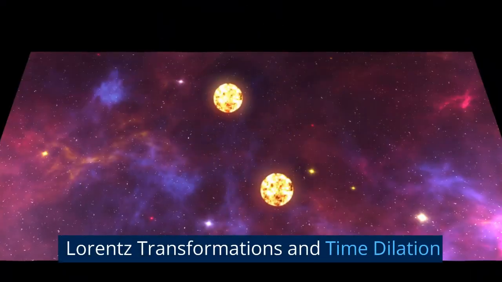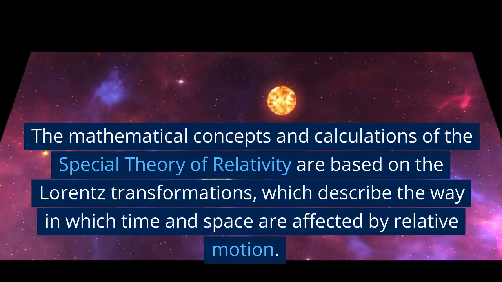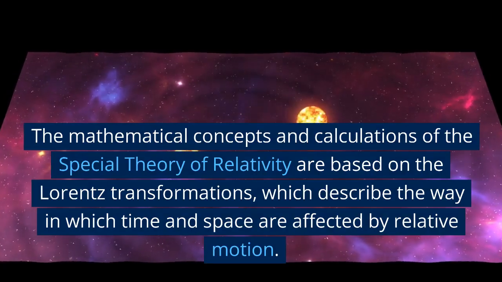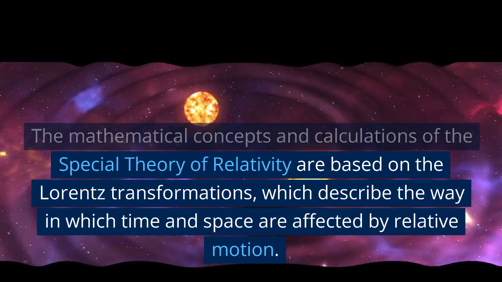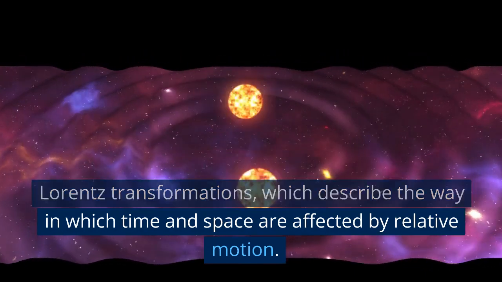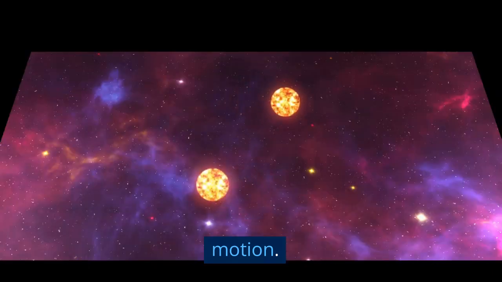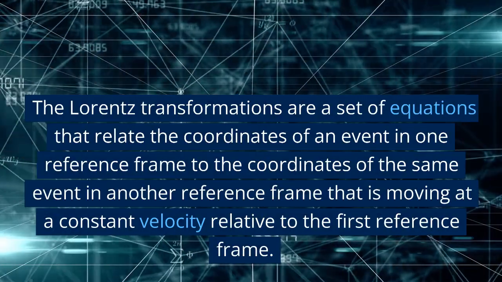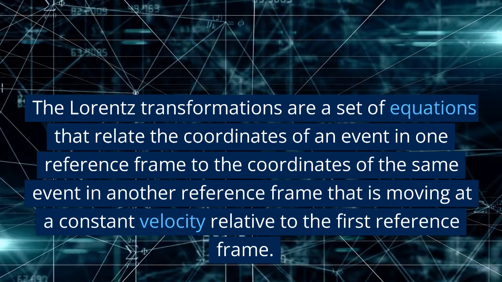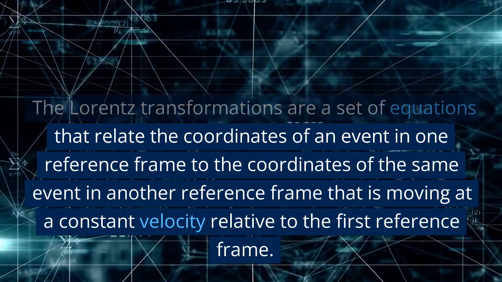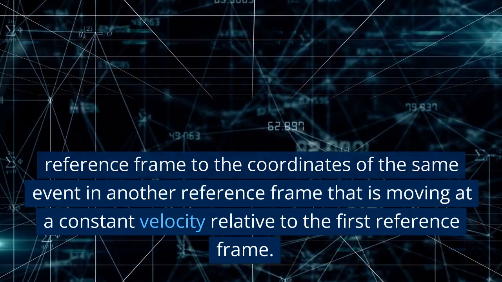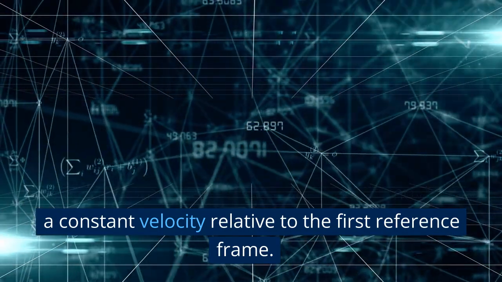Lorentz transformations and time dilation. The mathematical concepts and calculations of the special theory of relativity are based on the Lorentz transformations, which describe the way in which time and space are affected by relative motion. The Lorentz transformations are a set of equations that relate the coordinates of an event in one reference frame to the coordinates of the same event in another reference frame that is moving at a constant velocity relative to the first reference frame.